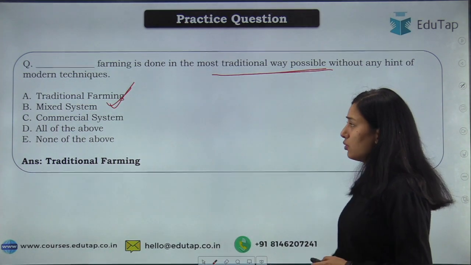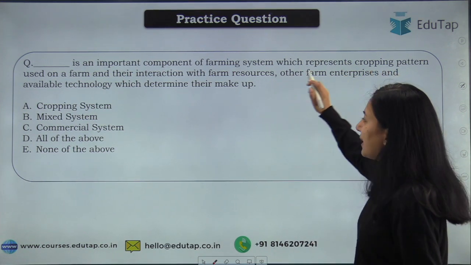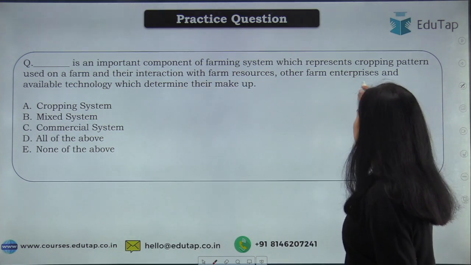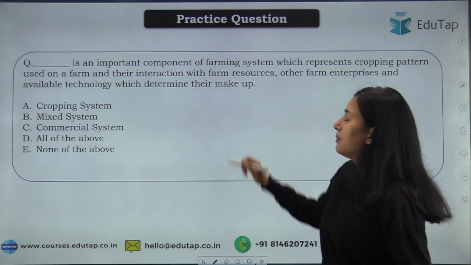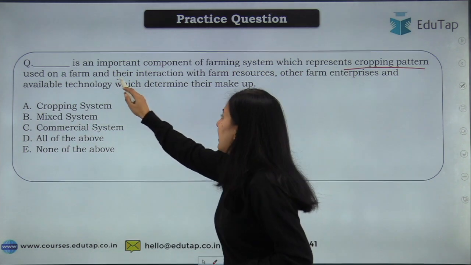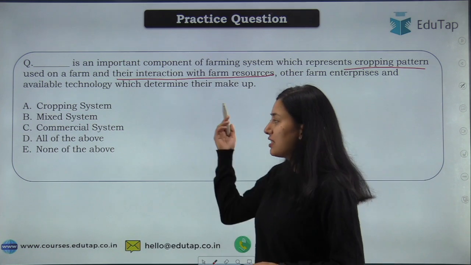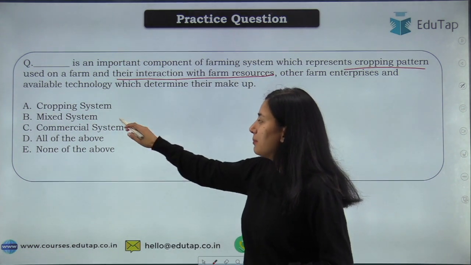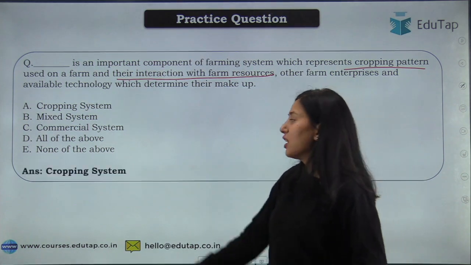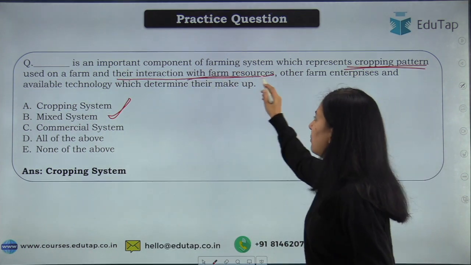Moving on to the next: dash is an important component of farming system which represents the cropping pattern used on a farm and their interaction with farm resources, other farm enterprises and available technology which determine their makeup. I have discussed the cropping pattern and its interaction with farm resources. What is this called? Let me first read out the options: cropping system, mixed system, commercial system, all of the above, none of the above. So your answer is cropping system. Cropping system is your cropping pattern and its interaction with farm resources.